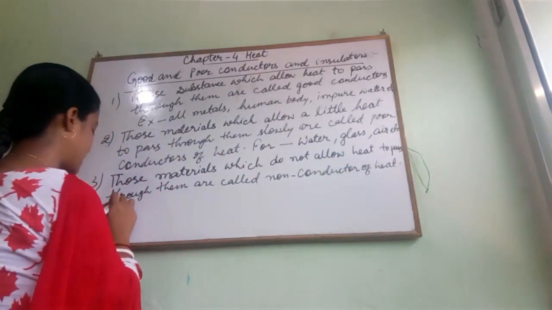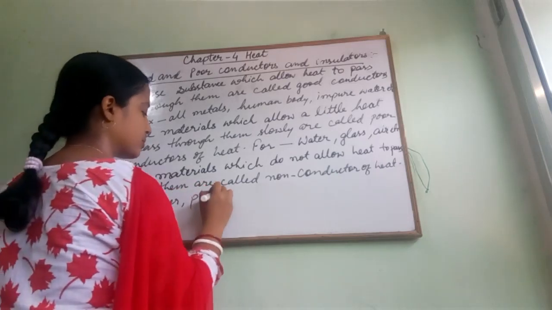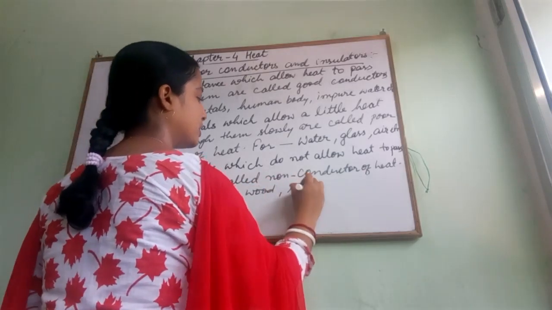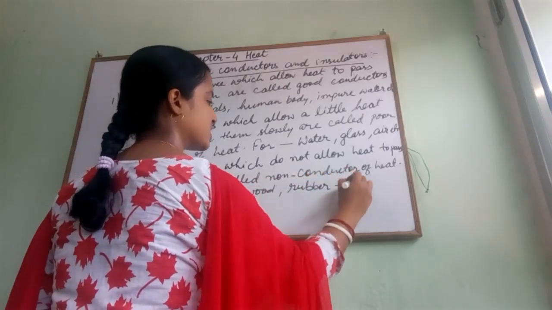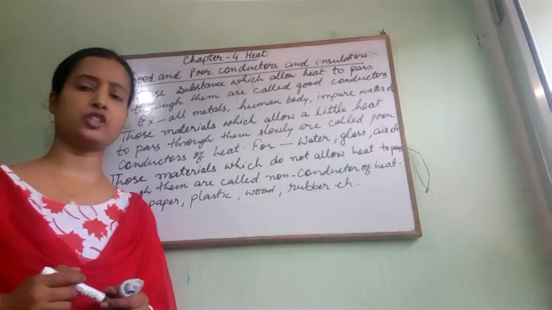And examples are paper, plastic, wood, rubber, etc. They all are the non-conductors of heat because they are not allowing the heat to pass through them.